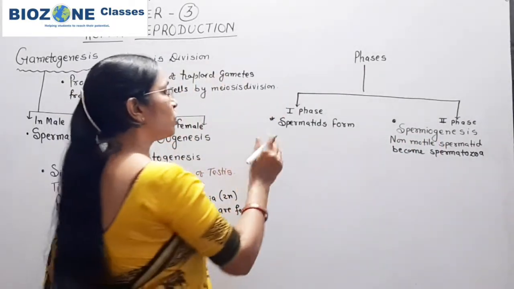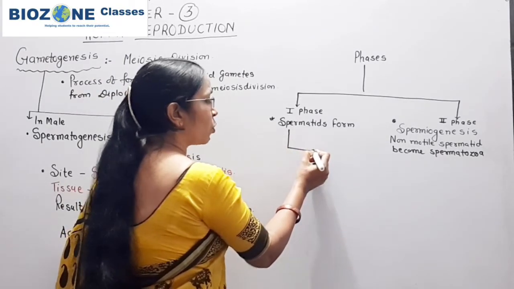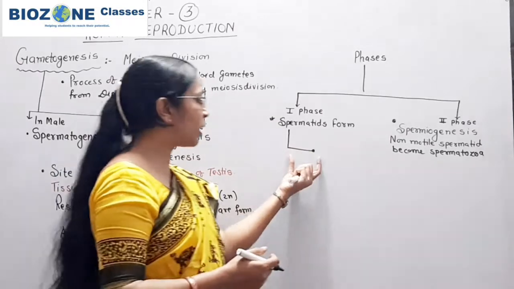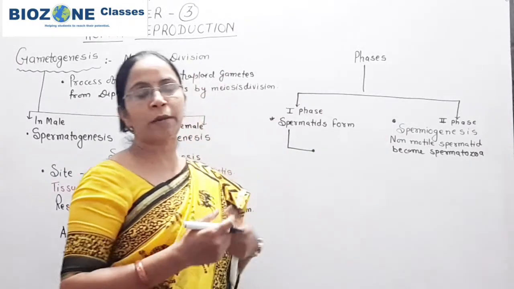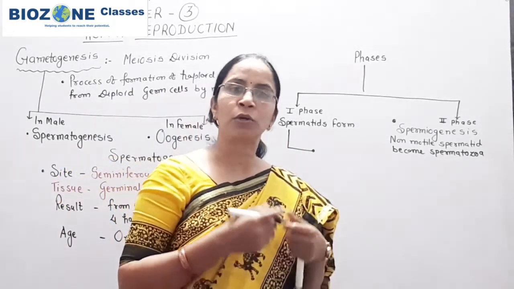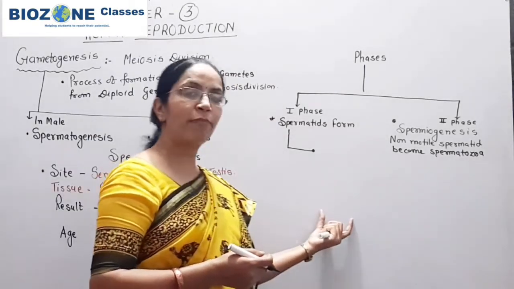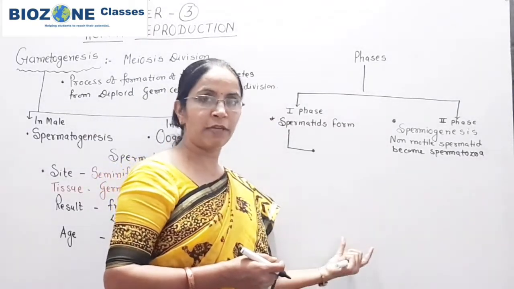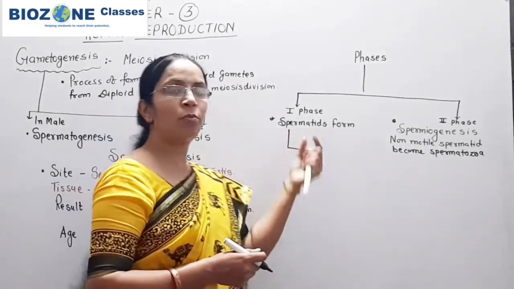Now when we come to the first phase, if you go through the books, only three phases are mentioned for spermatogenesis: spermatogenesis is completed in the multiplication phase, growth phase and maturation phase.